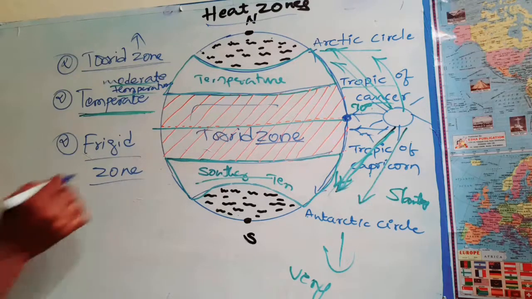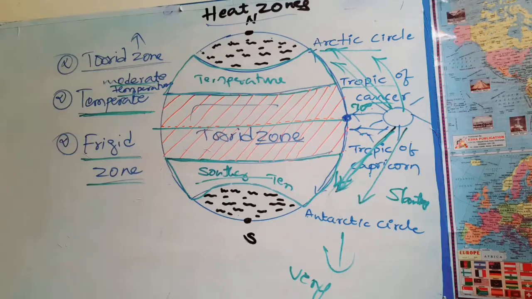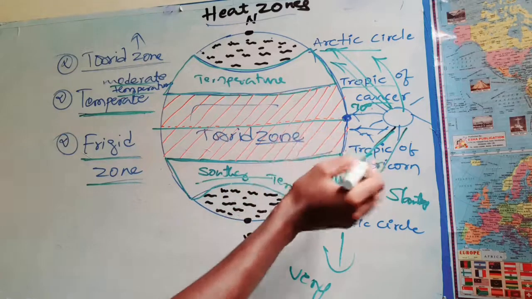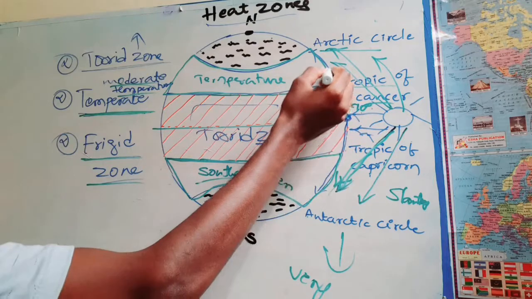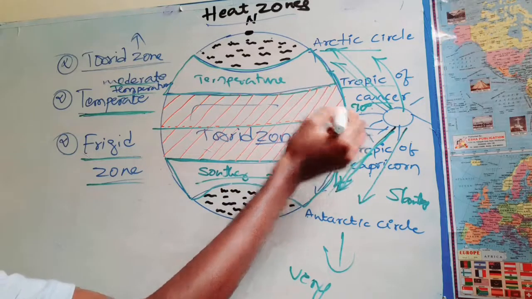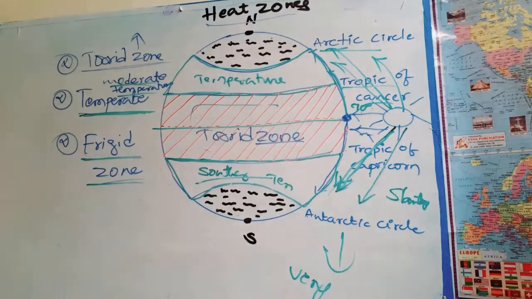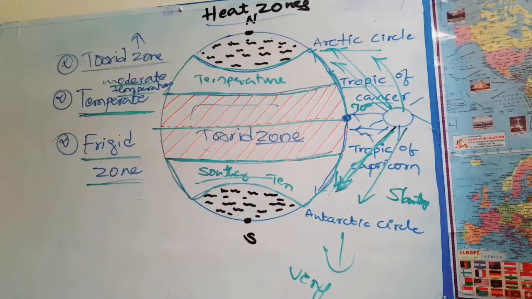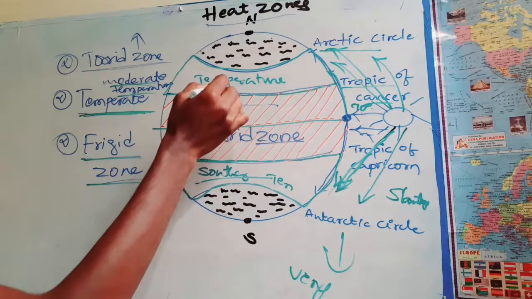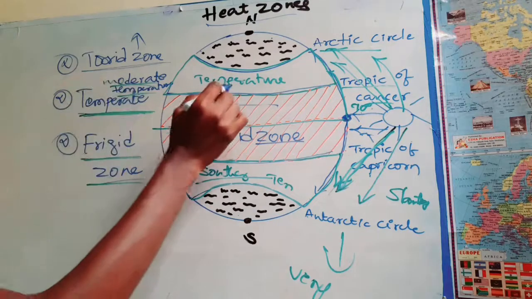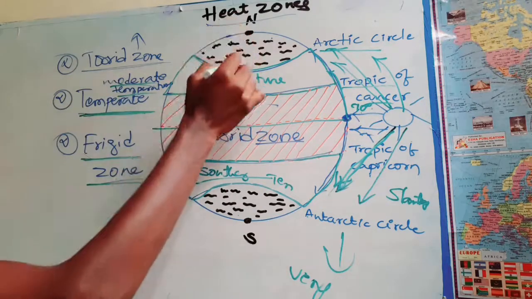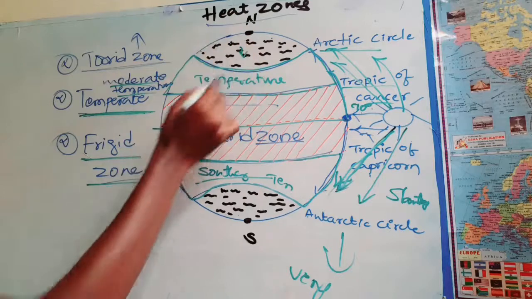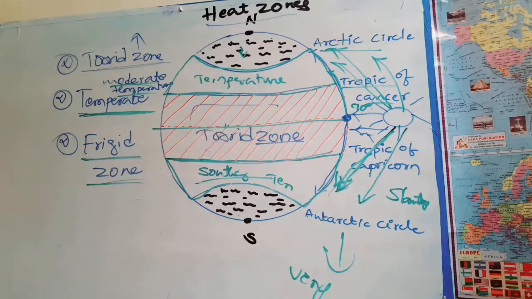And the final one is the frigid zone. Do you observe that moving towards the pole, the temperature of the earth decreases? Here it is more, here it is very much less than this. If you move towards the poles, the temperature is much lower than the temperate zone and torrid zone. This is also a frigid zone.